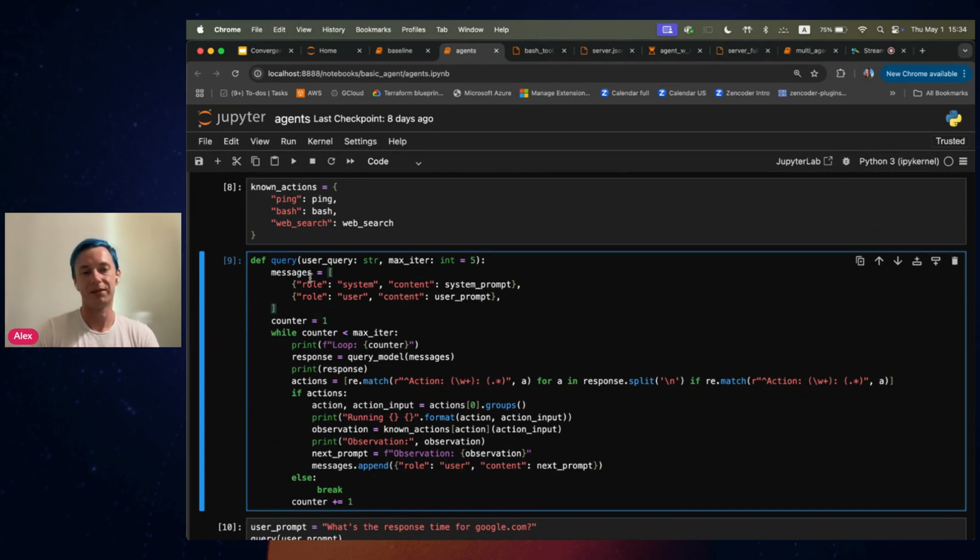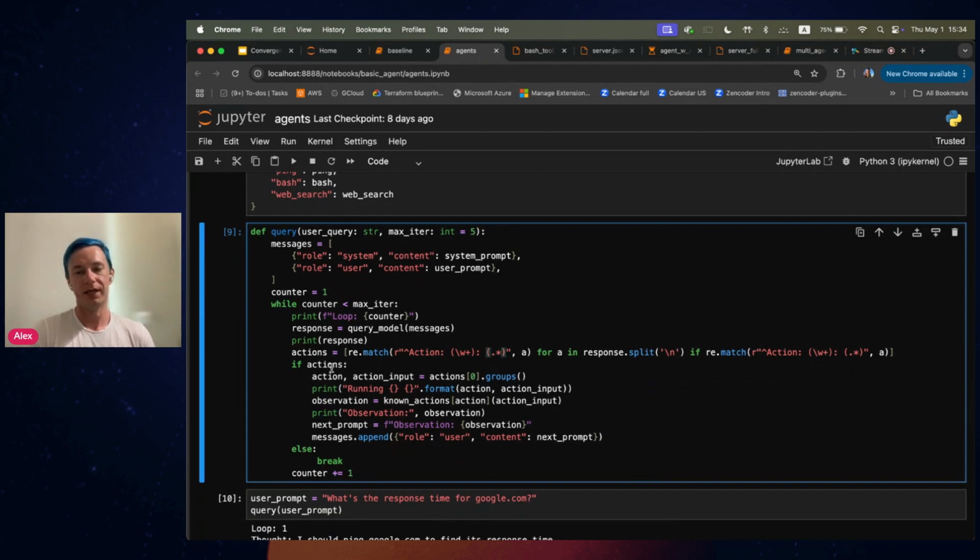So first, we will send the message, of course, to the LLM. And then, based on the response from the LLM, we will check if it decided to go for any action, which will be signified by this prefix of action:, followed by the action itself, and then the input to that action.